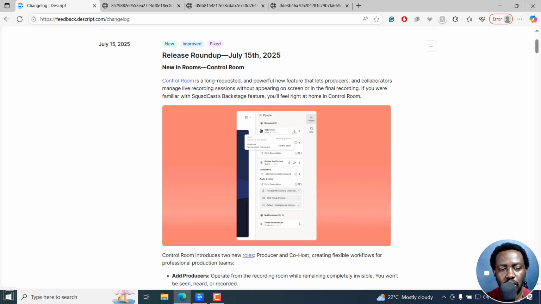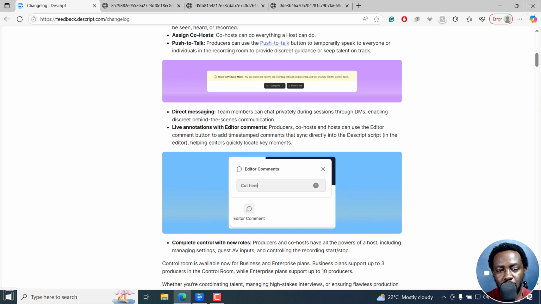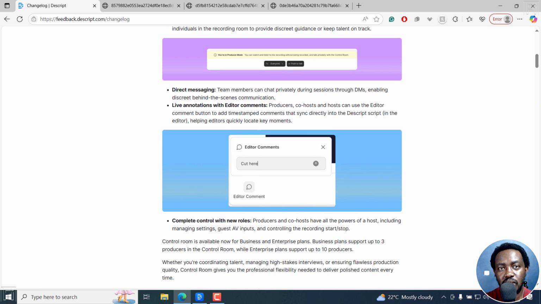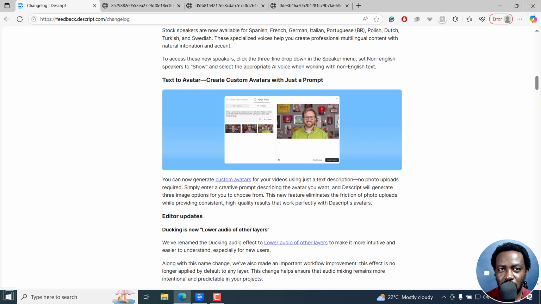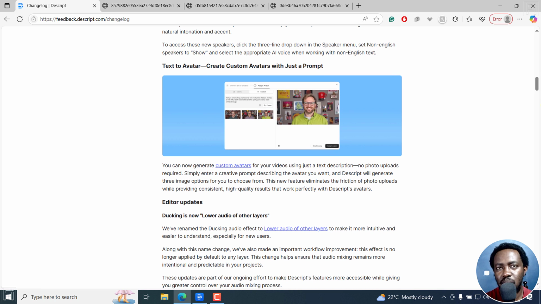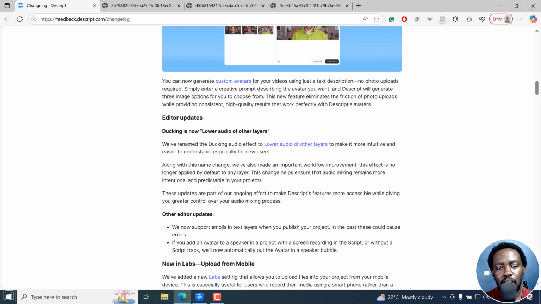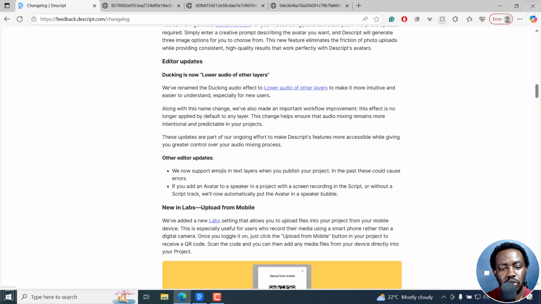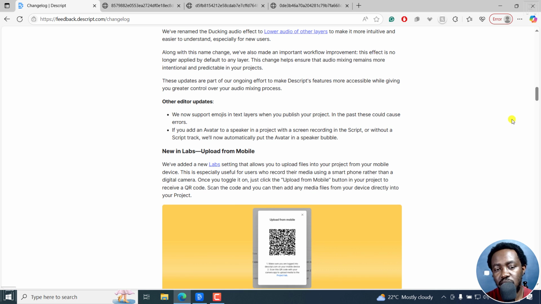Control room in rooms, where you can add producers, co-hosts and all that. But remember, this is only available for business and enterprise plans. We also have new stock speakers for non-English languages. And then we have text to avatar, that is creating custom avatars with just a prompt. And it has some pre-made prompts for you if you're not in the creative mode at the time. And then ducking is now lower audio of other layers, which is highly welcome. And then you can upload from mobile, but this is still in labs.